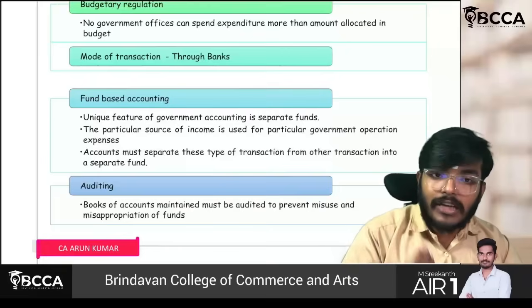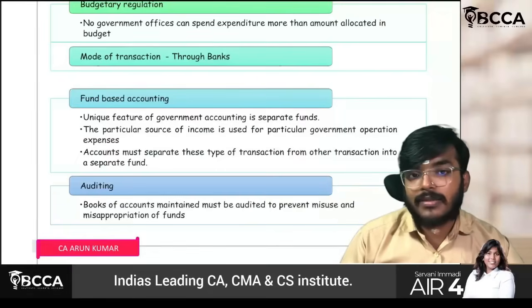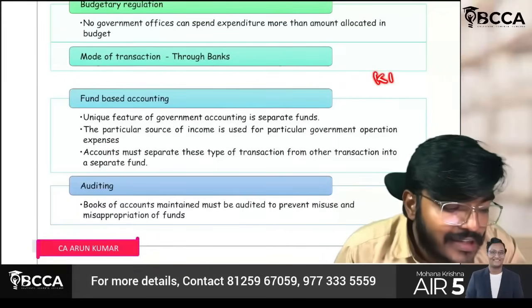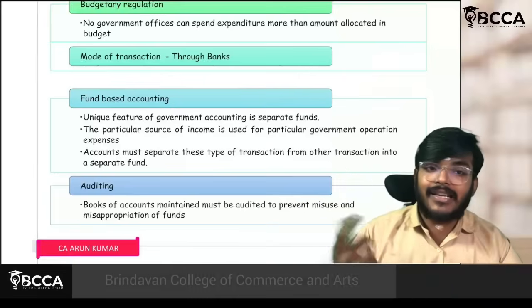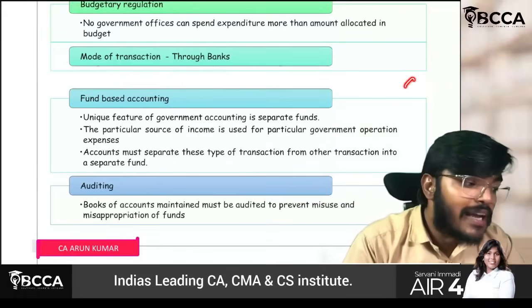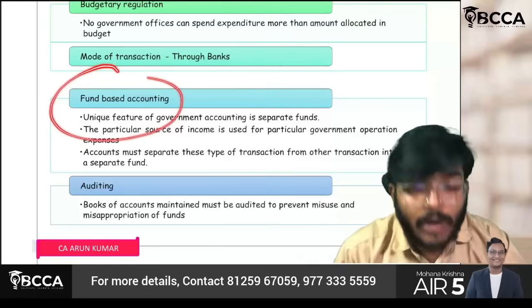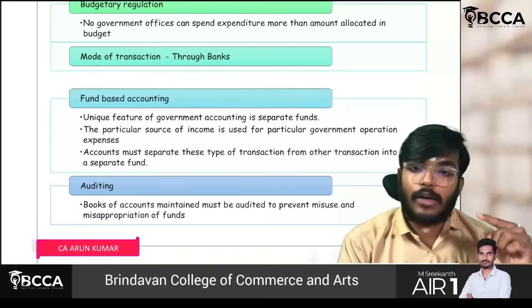So the government collects a few funds only to fund certain expenses. Krishi Kalyan cess is like this also, in the earlier indirect taxes there was a small cess called that. That cess amount also will be utilized for the welfare of the farmers. Which means fund-based accounting is a key feature of government accounting.